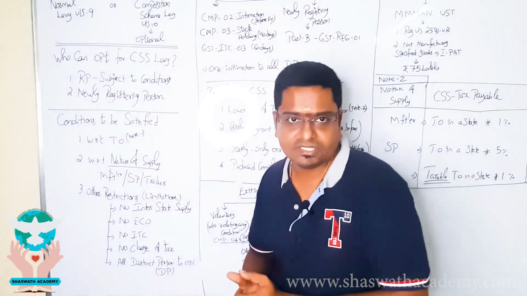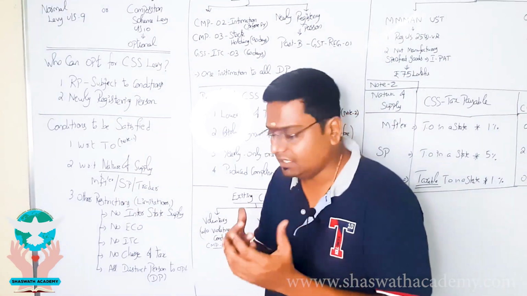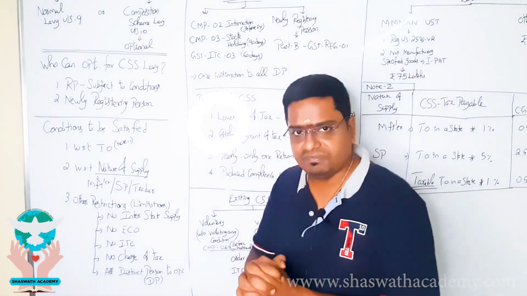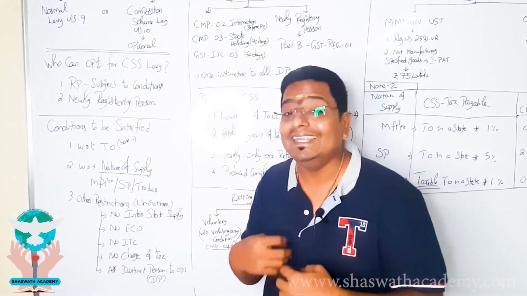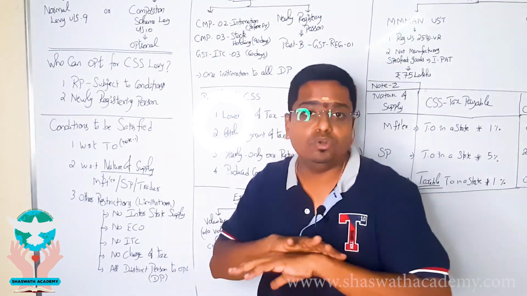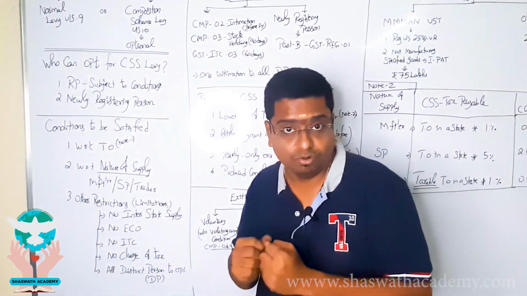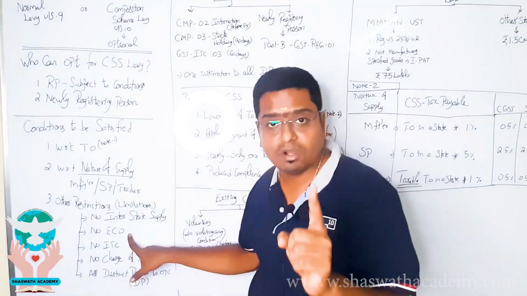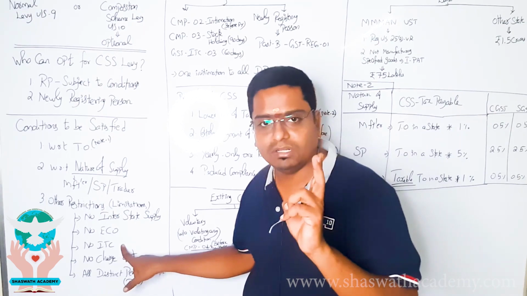What are the other conditions they have to follow? See, the first restriction is with respect to turnover, second restriction is with respect to the nature of activity, and there we have seen the restrictions, and the third restriction is other limitation factors, I should say. The person who is opting should not do any interstate supply. He has to basically restrict his operation only within the state. He cannot do any export. But remember, he can procure from other states, he can import the goods. Restriction is only for outward supply, and he cannot sell his goods using e-commerce operators, and he cannot take input tax credit on the taxes paid on the purchases.